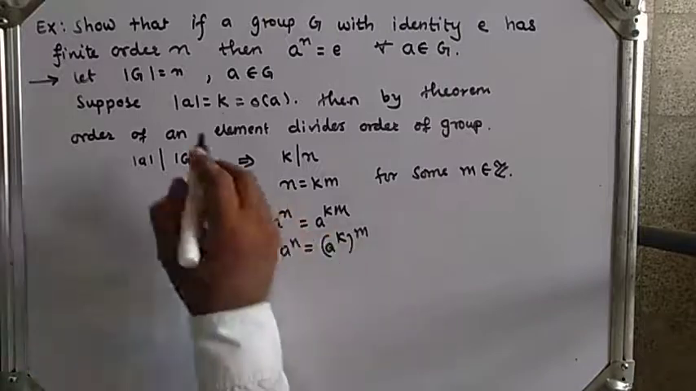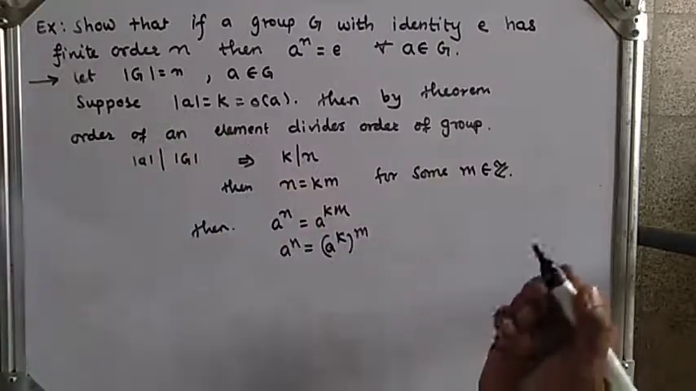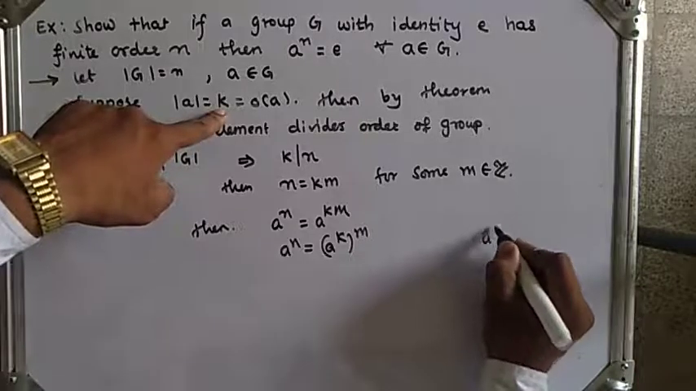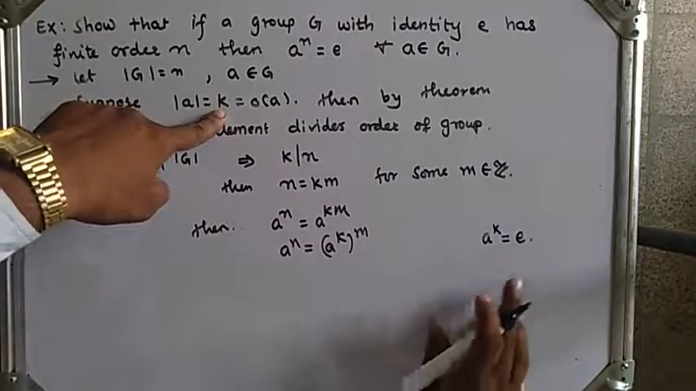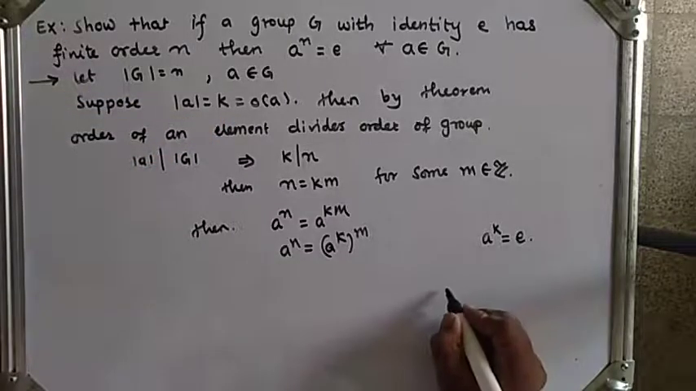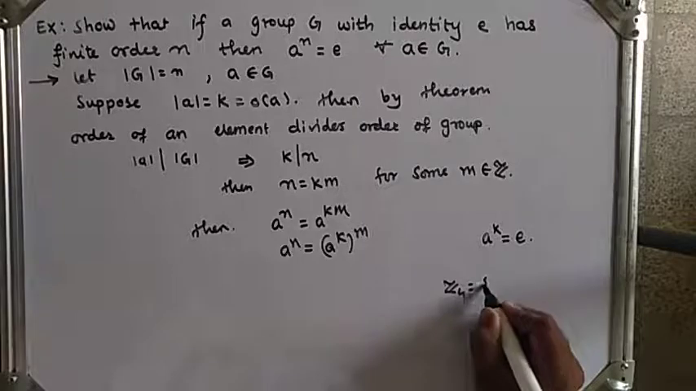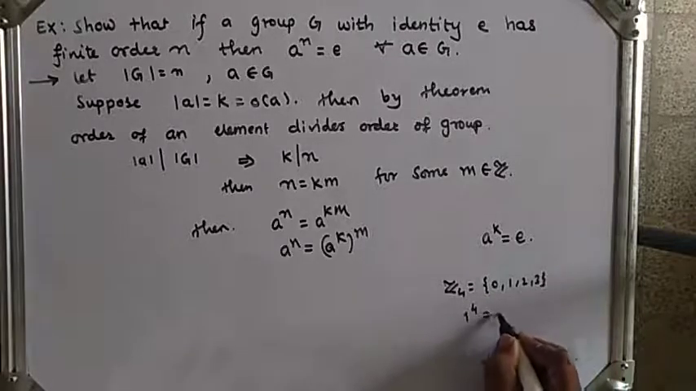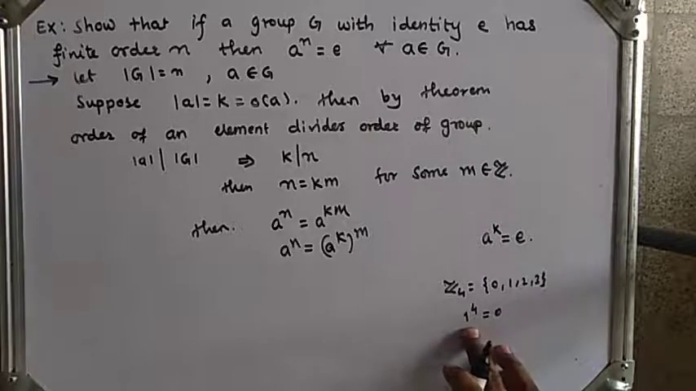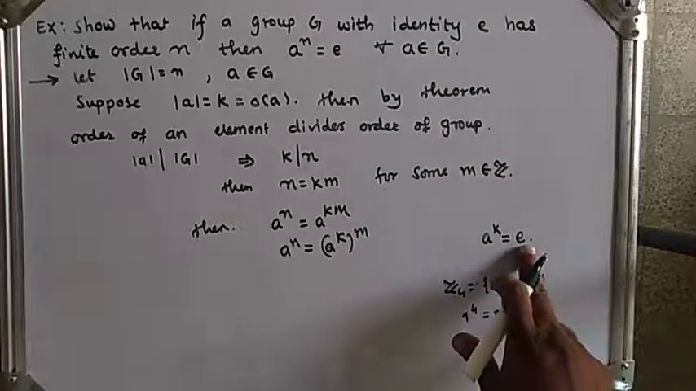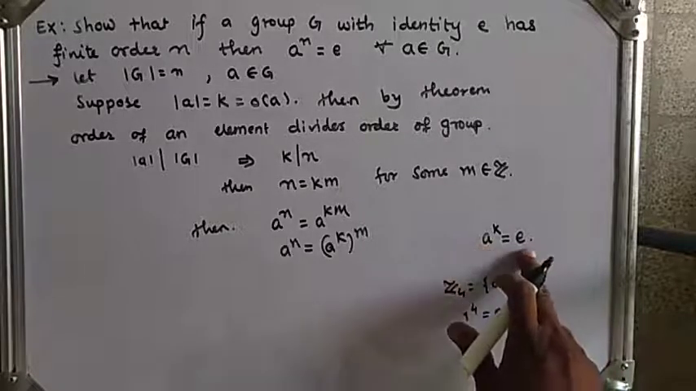Now we know that order of a is equal to k. Order of a is equal to k means a raised to k is equal to identity, because we have seen an example in Z4, with 0, 1, 2, 3. So 1 raised to 4 is equal to identity, because if I add 1 four times then we will get identity. So order of 1 is 4. So a raised to k is equal to identity means order of a is k.